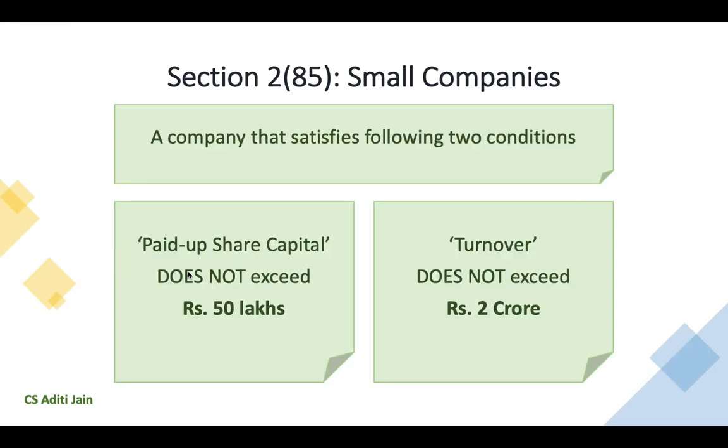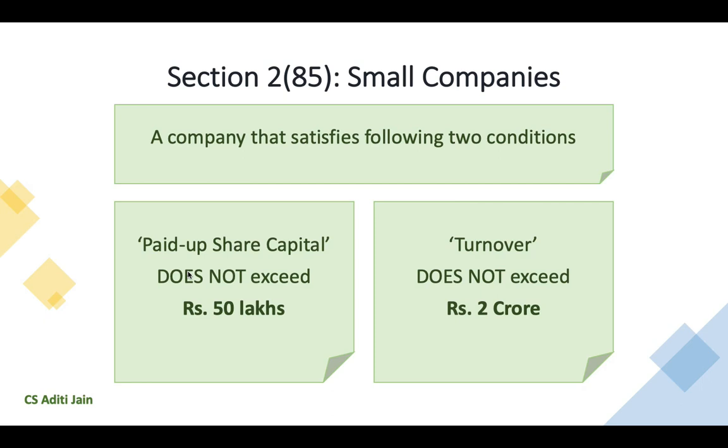Moving forward to our next definition, which is the definition of small companies. It is given in subsection 85 of section 2 of the Companies Act 2013. For falling under the definition of a small company, a company must satisfy two conditions. So, if it doesn't satisfy any of the following two conditions, then it will not be considered as a small company. It has to satisfy both the conditions together to fall under the category of a small company.